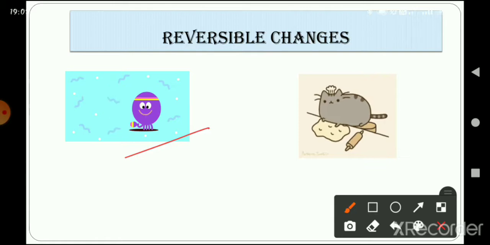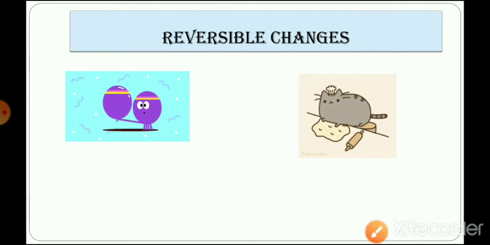Similarly, the rolling of dough can be a reversible change by making it again and again. If we don't like the round shape of the roti, we can change the shape again by rolling it again as a dough, right? So these are examples of reversible change.